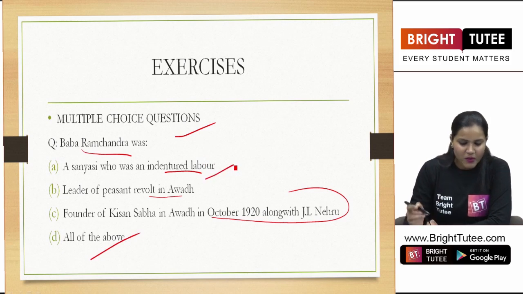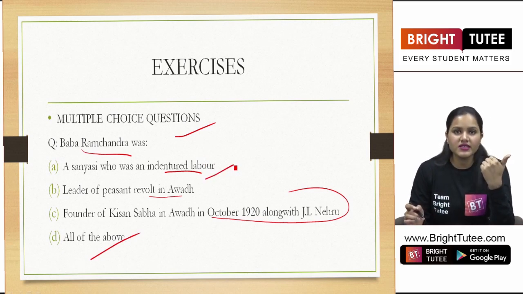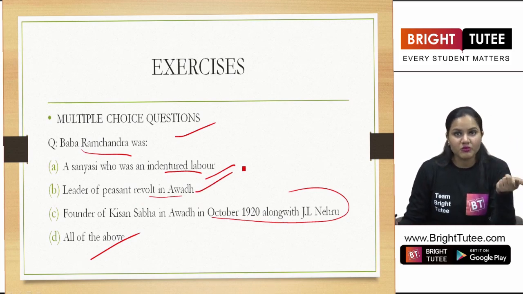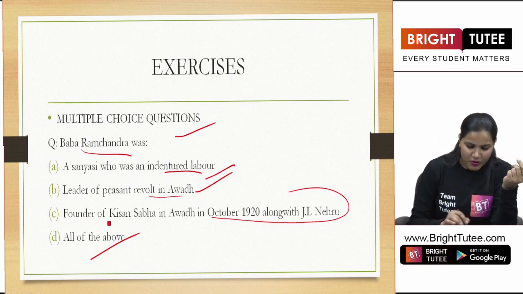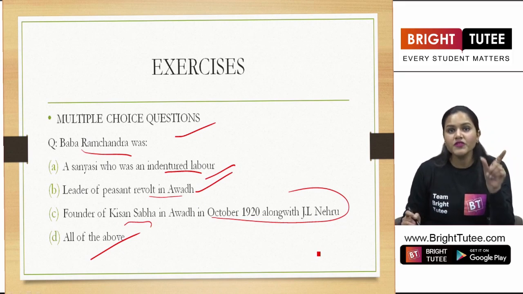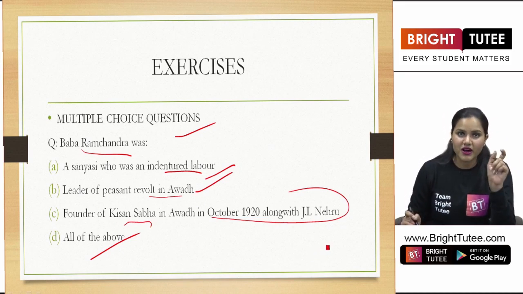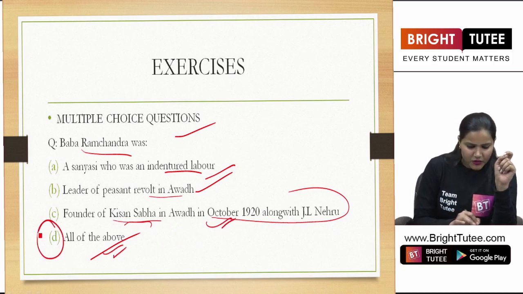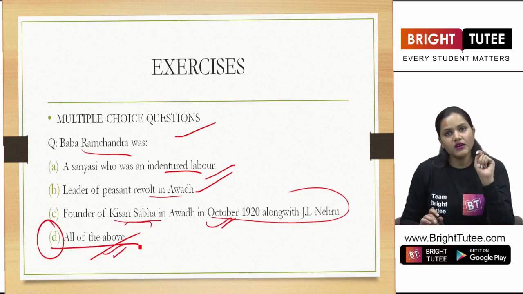When we were talking about Baba Ramchandra, definitely he was a sannyasi, an indentured labor as well. He was again the leader of the peasant movement, as we have read just now. He was also one of the founders of the Awadh Kisan Sabha. So the answer here would be D, all of the above.